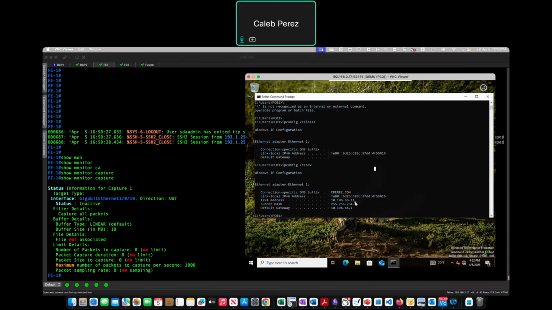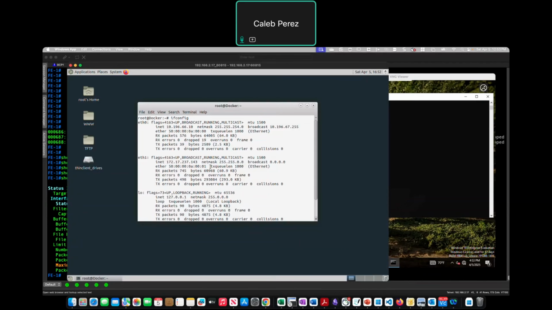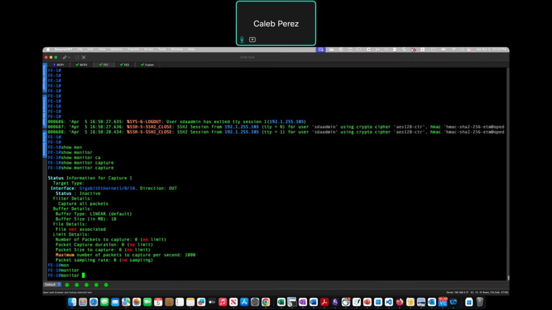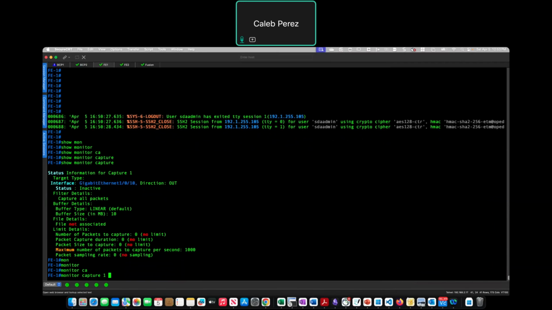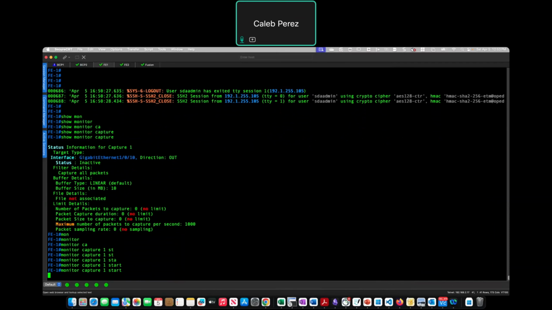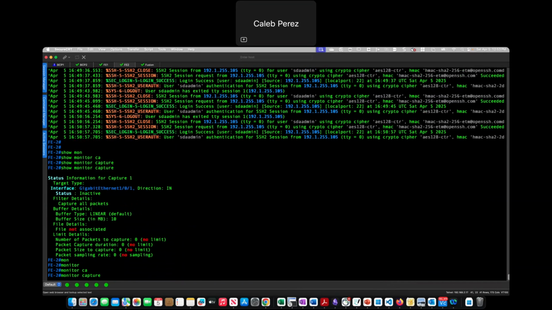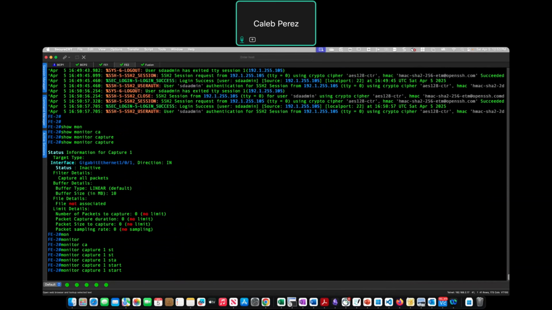I have 66.11. That's the IP that I have. And this is a Linux machine, 66.10. So let's start the capture. Monitor capture one, start. And monitor capture one, start.